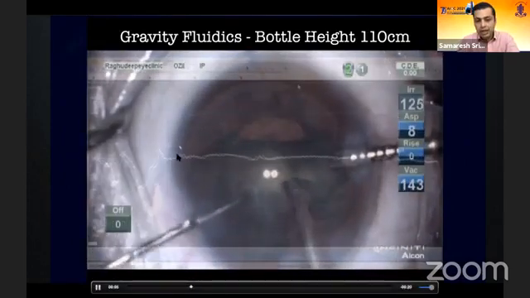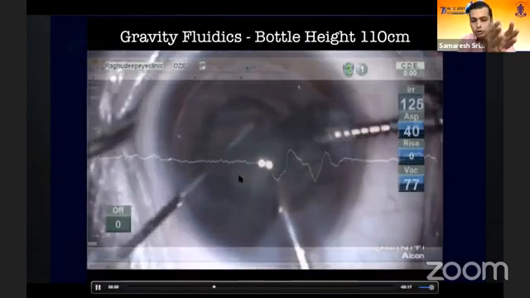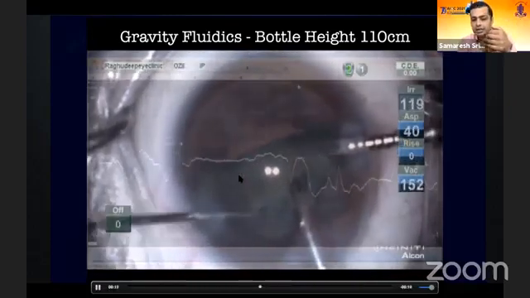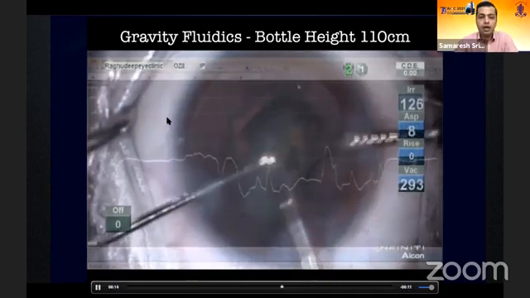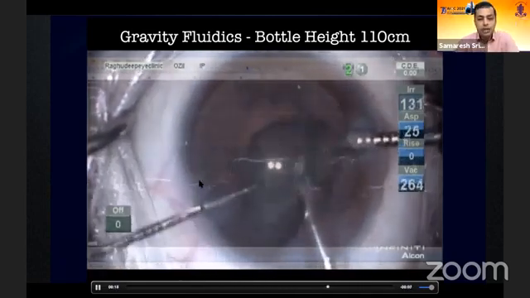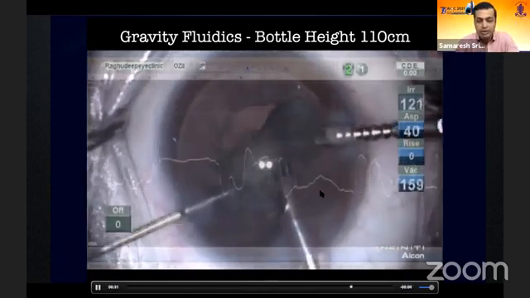If you look at a gravity fed system on the same machine, on an Infiniti Vision System, notice the graph fluctuates. Every time you break the occlusion during a quadrant removal, you're going to cause an influx or surge of fluid inside the phaco probe. And if you're a purist, you'll see that even the iris will flutter ever so slightly. Those are the chamber fluctuations that are visible on this graph over here.